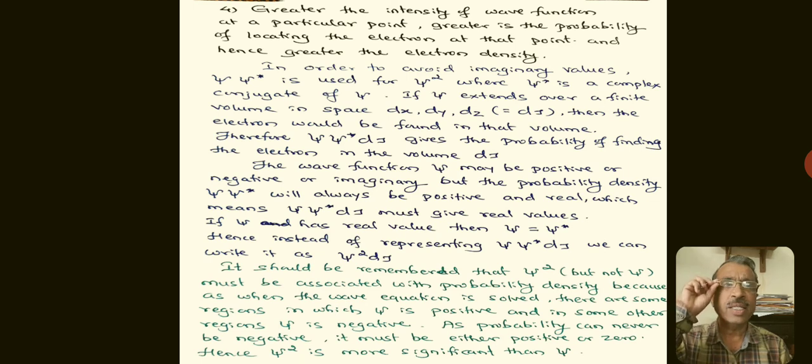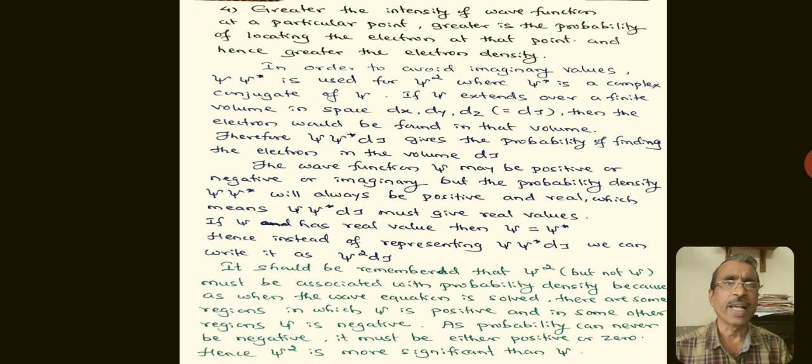The greater the intensity of the wave function at a particular point, the greater is the probability of locating the electron at that point, and hence the greater the electron density.